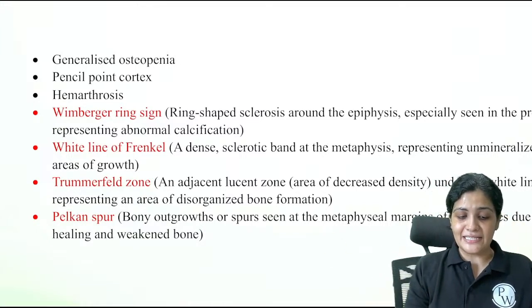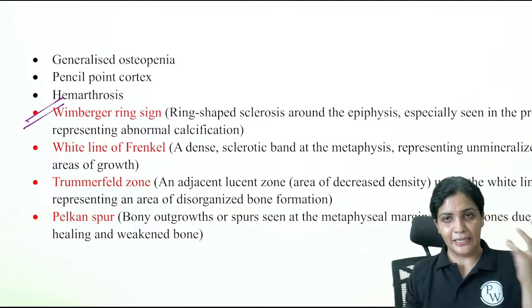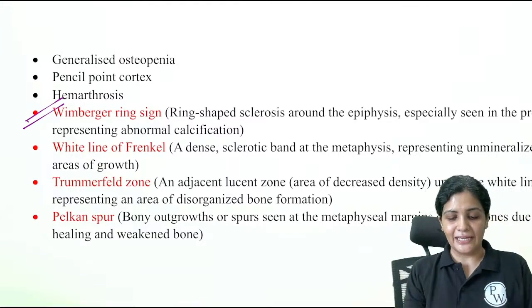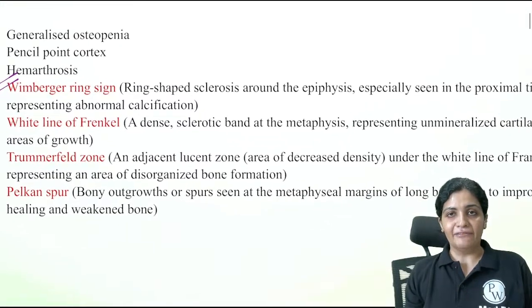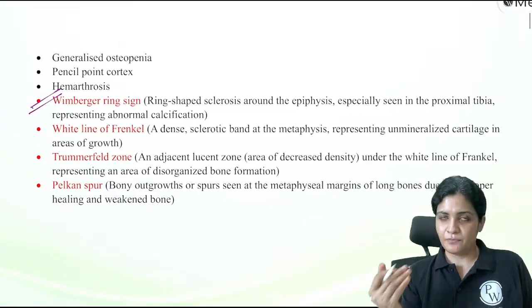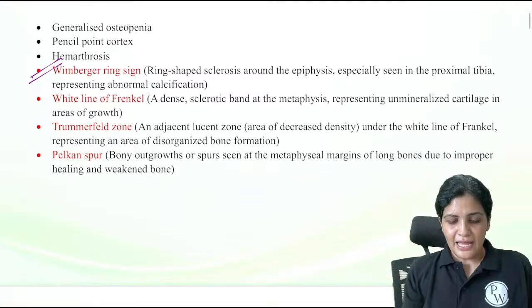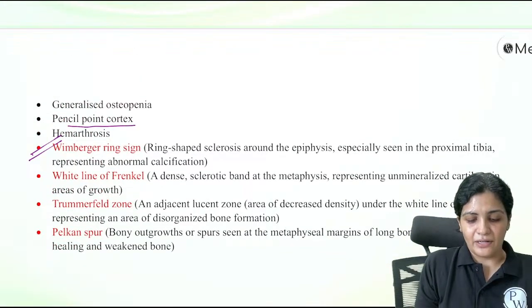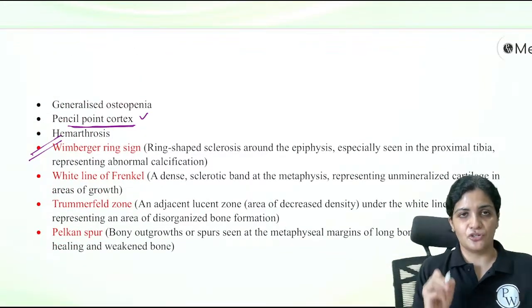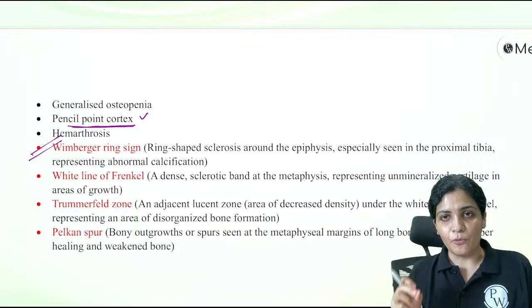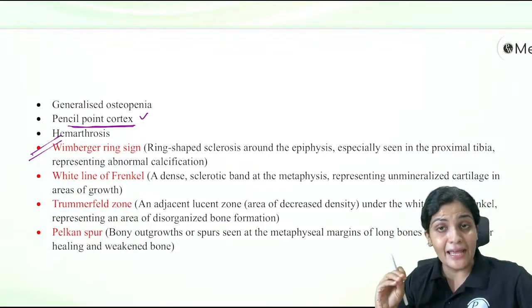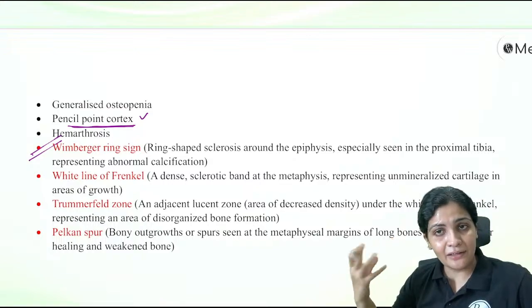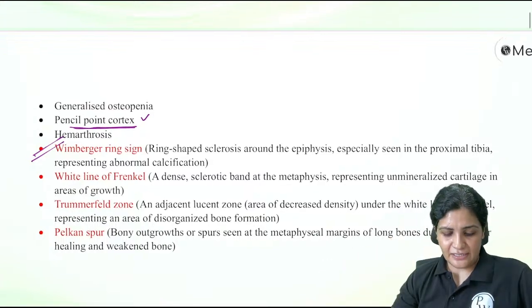I always feel that scurvy is a little tougher than the rickets. That is why each thing is very much given in clear lines. So you can just go back and revise, right? And one more thing, the pencil point cortex. So this is also one more interesting feature of scurvy. So the cortex is somewhat pencil point cortex. It is a very thin cortex because, again, cortex is made up of bone, and bone is weak in collagen. Fine. So that is the base of it.